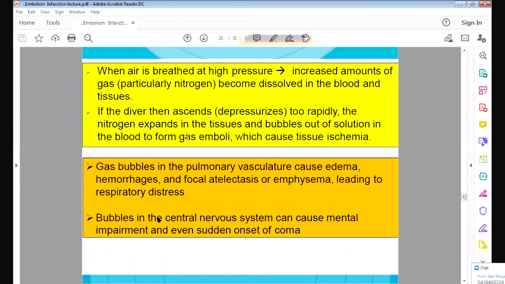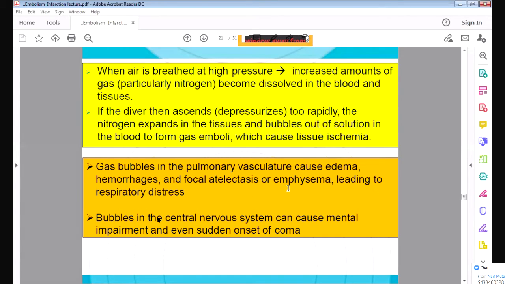Okay, it forms gas bubbles and they form gas emboli. So you will see gas emboli in the blood, and these gas emboli will travel in the blood and obstruct the various blood vessels, and they can cause tissue ischemia and necrosis. You will see gas bubbles even in the lungs, in the pulmonary vasculature, which will cause edema, hemorrhages,